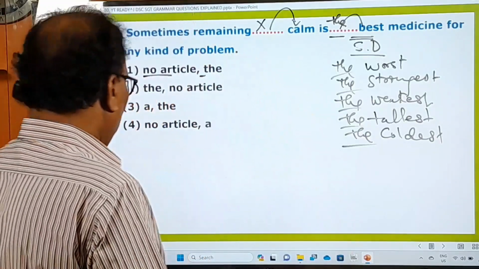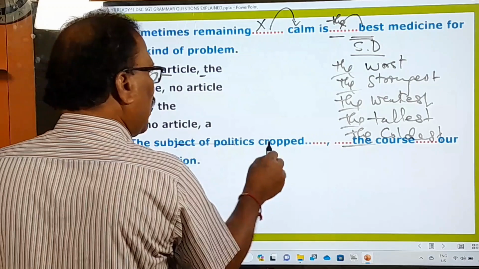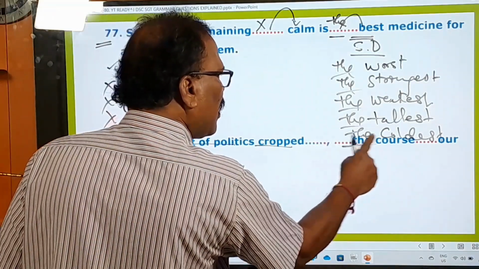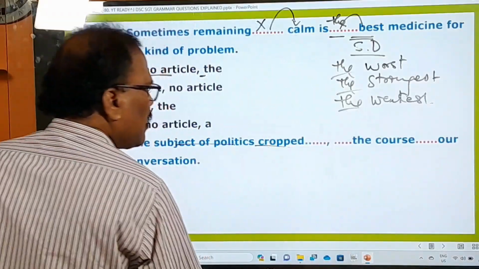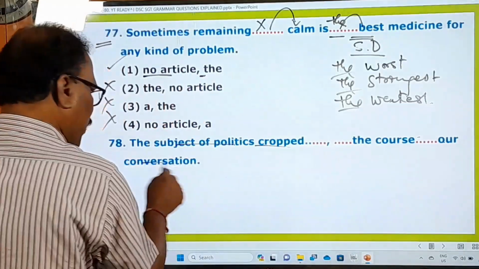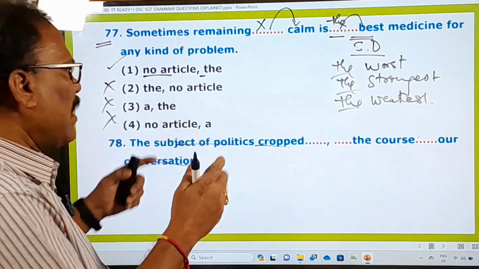And now let's go to the next question. What is the next question? "The subject of politics cropped dash the course of dash our conversation." So it's a small sentence in which 3 blanks are given.